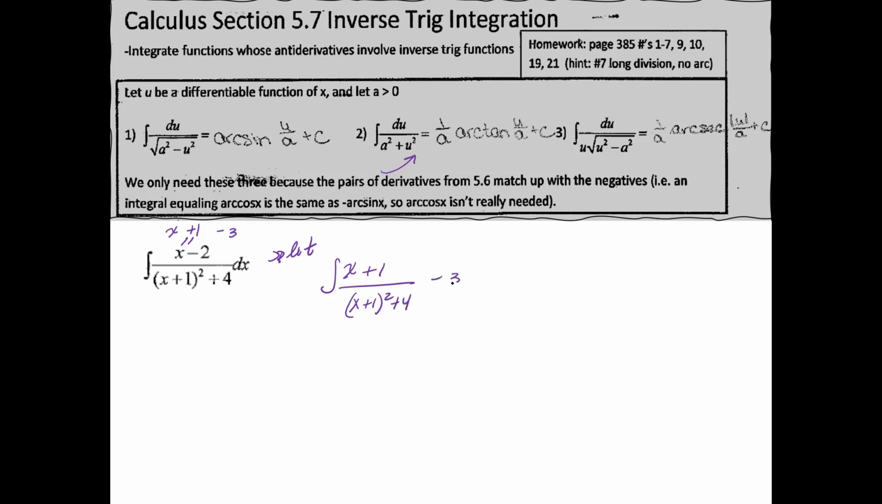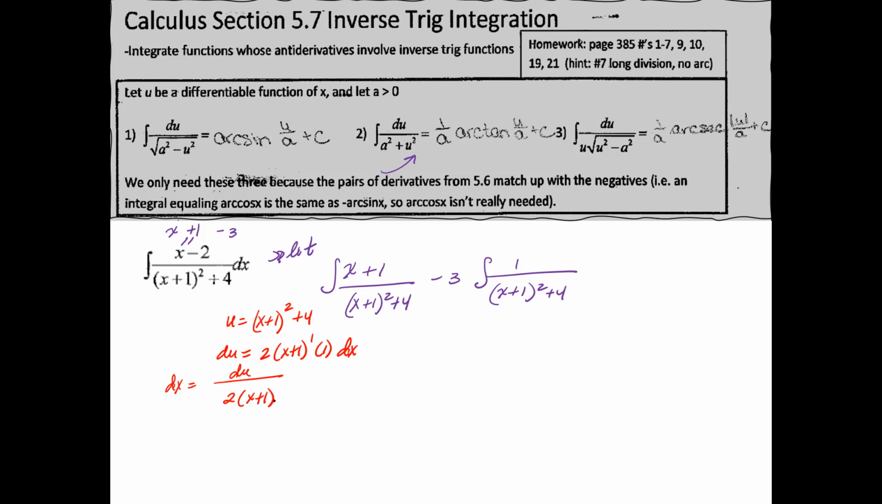And really, this will be a minus 3 integral of 1 over (x plus 1) squared plus 4. Now I'm going to do my u-sub on the first part of the integral. Let u be (x plus 1) squared plus 4. Then du is 2 times (x plus 1) to the 1 power times 1, which is a chain, and the 4 becomes a 0, dx. If I solve for dx, it is du over 2 times (x plus 1). The entire purpose of this is so I can cancel the numerator right there.